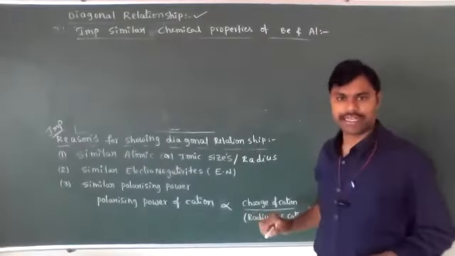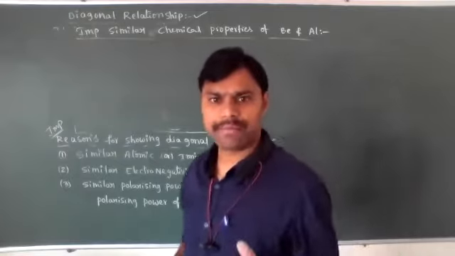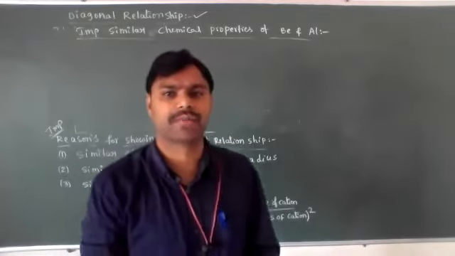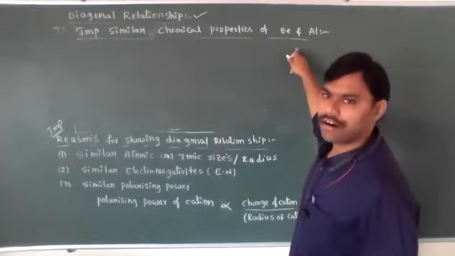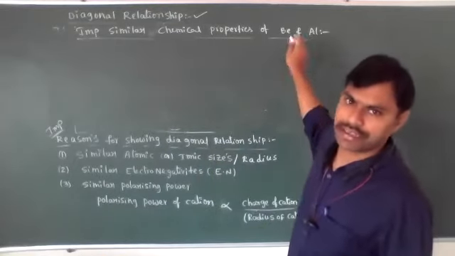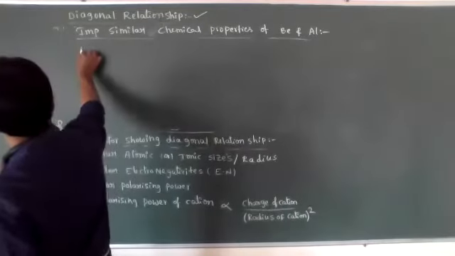See, beryllium and aluminum are diagonal pairs, as I already said. Diagonal pairs means they have similarities in their chemical properties. So what are the important similarities in the chemical properties of beryllium and aluminum that we need to check? Let's see the first one.